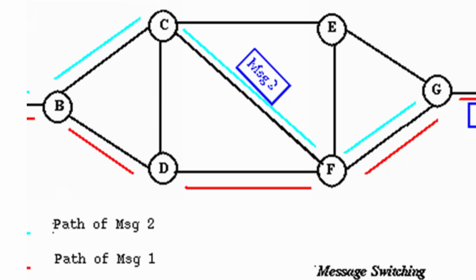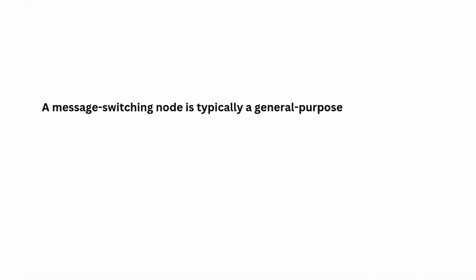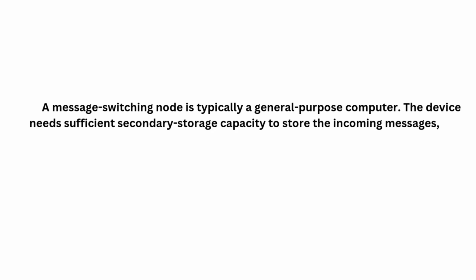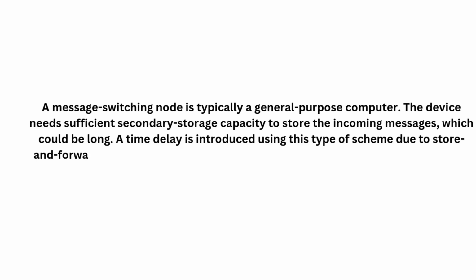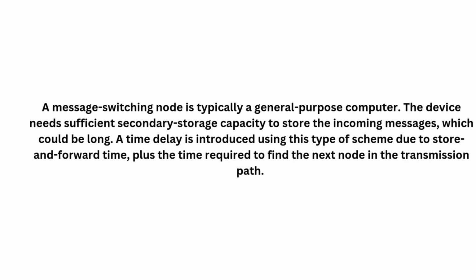A message switching node is typically a general-purpose computer. The device needs sufficient secondary storage capacity to store the incoming messages, which could be long. A time delay is introduced using this type of scheme due to store and forward time, plus the time required to find the next node in the transmission path.